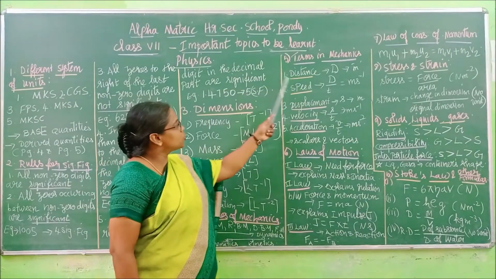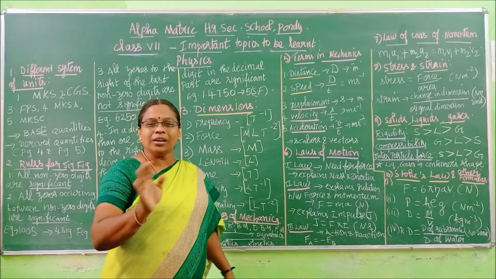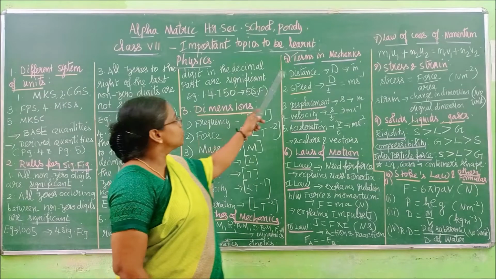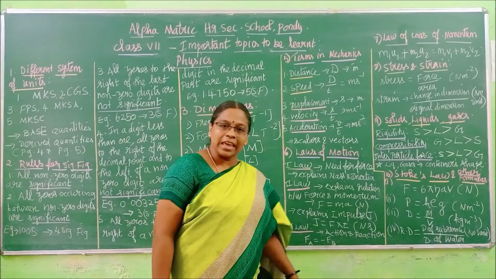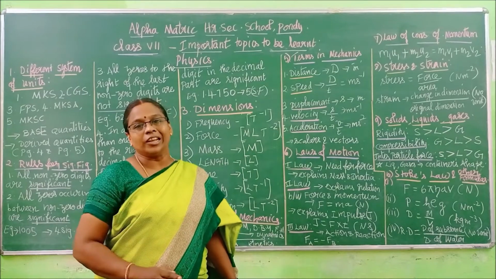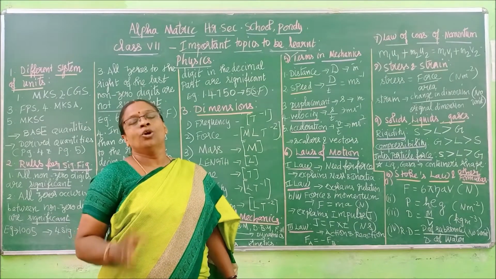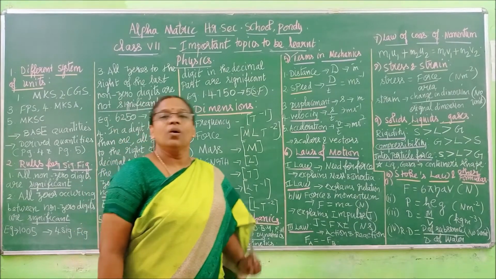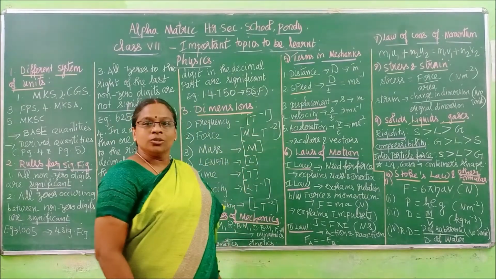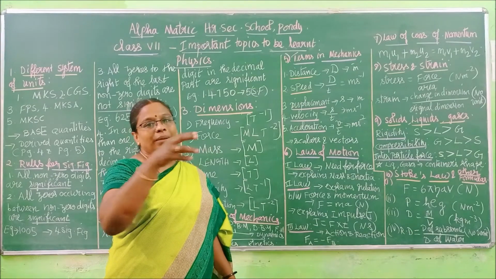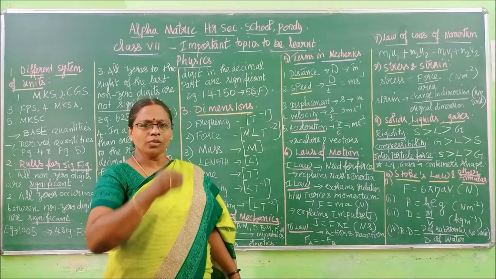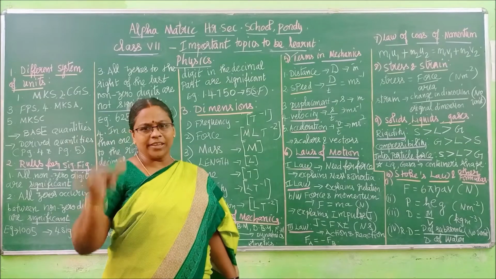Here these two, distance and speed, will not have any direction. They will have only values. So these quantities are called scalars. These three quantities have both magnitude and direction. So these three are called vector quantities. That's why I have underlined them like that. So a question can come like this. Pick up the vector quantity from the following. I can give a group of quantities.